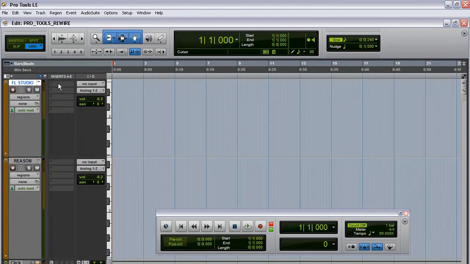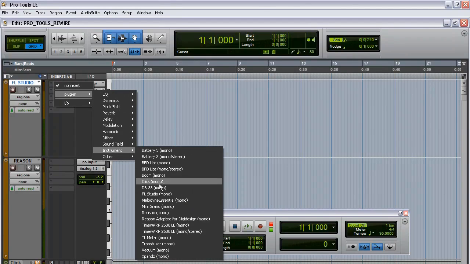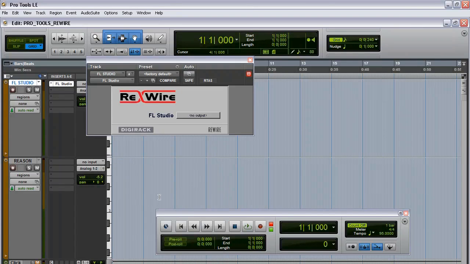Okay, so from my inserts menu, I'm going to go ahead and left click, and then I'm going to go to plugin, and then from plugin I'm going to go down to instrument, and then you're going to see FL Studio Mono. So I'm going to go ahead and click that.